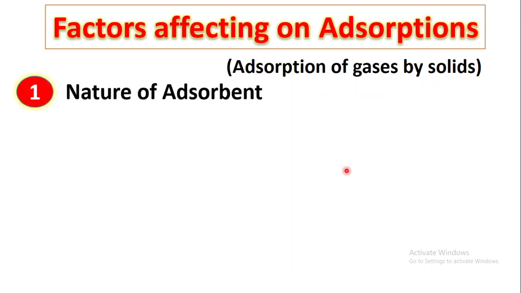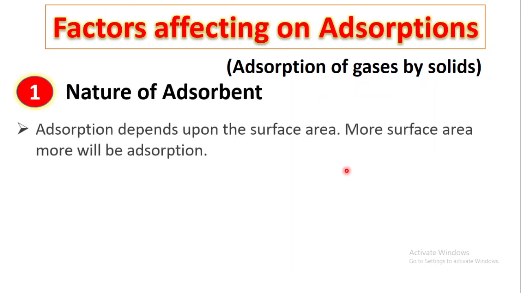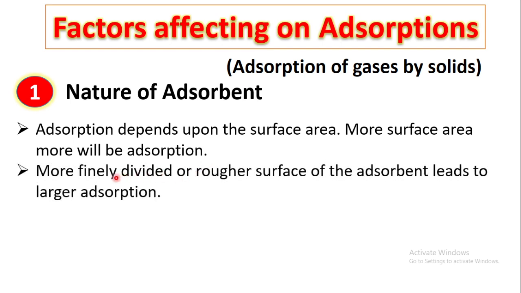First factor, nature of adsorbent. Adsorption depends upon the surface area. The more surface area, the more will be the adsorption. Less surface area, lesser will be the adsorption. Now, if our adsorbent is finely divided or has a rough surface, then it leads to larger adsorption.